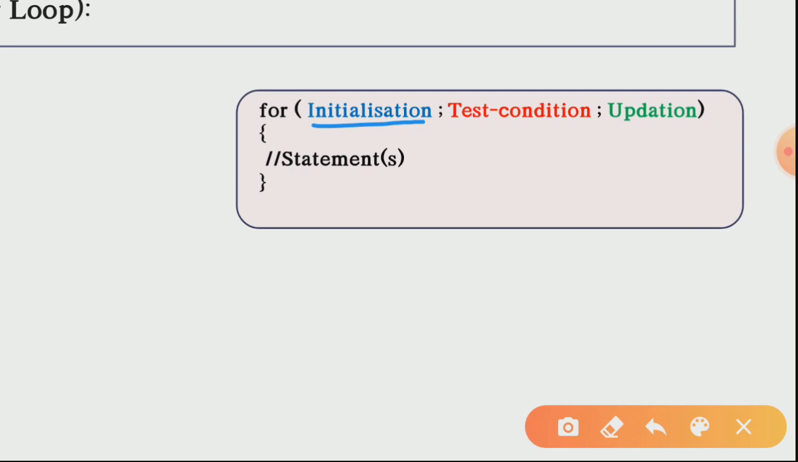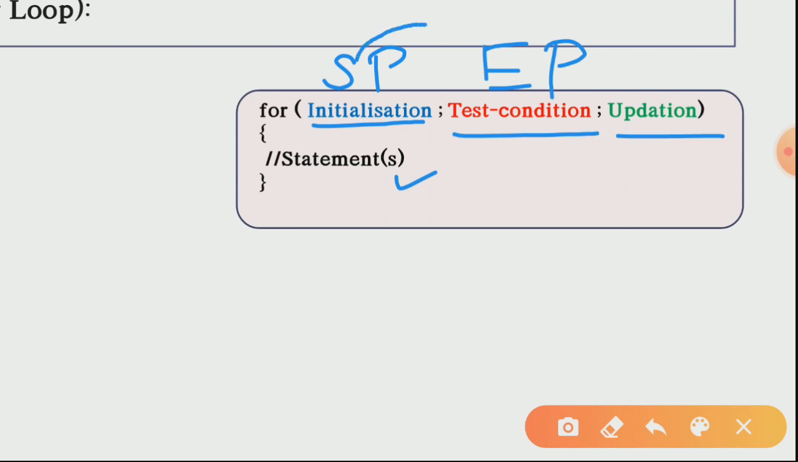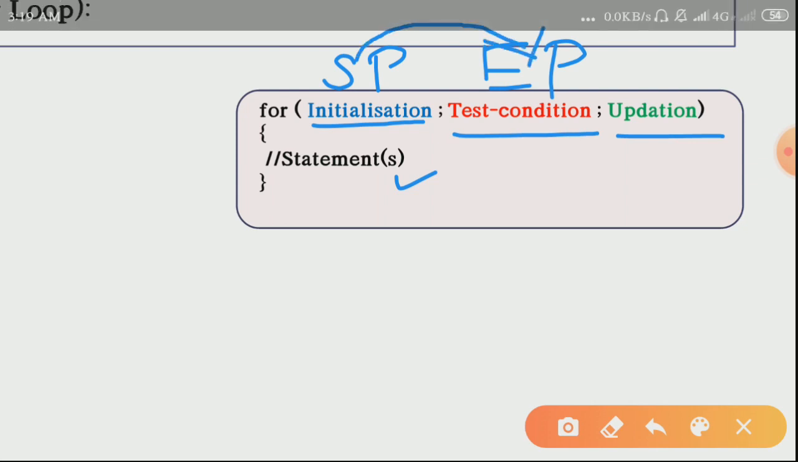Okay, the initial variable, or you can say the starting point, is basically your initialization. The test condition, every time you are going to test whether your condition is true or false. Up till whenever the condition is true, these statements will get executed. So this is basically your ending portion. Yes, ending point. Now this updation, that is how many steps we have to take from the starting position to move towards your ending position. Okay, I hope you are getting my point.